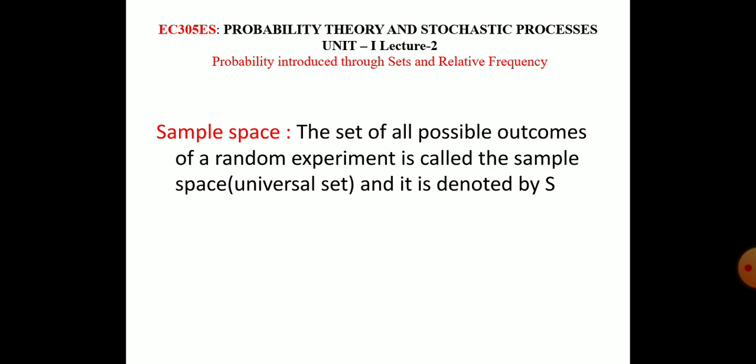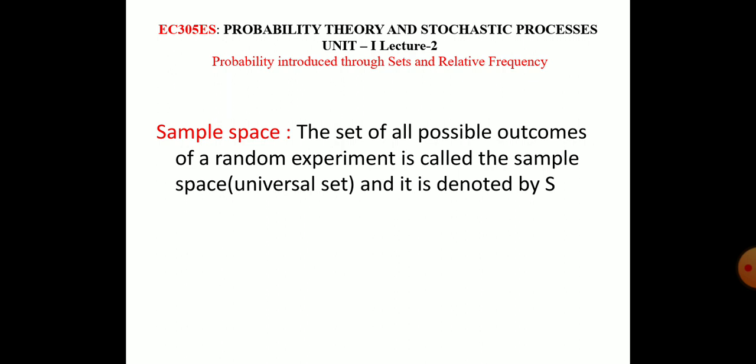I want to relate this with set theory. In set theory, there is a universal set, and the same concept exists in probability as the sample space. The universal set contains all the sets. In a set there are elements, and the set containing all the possible elements is called the universal set.